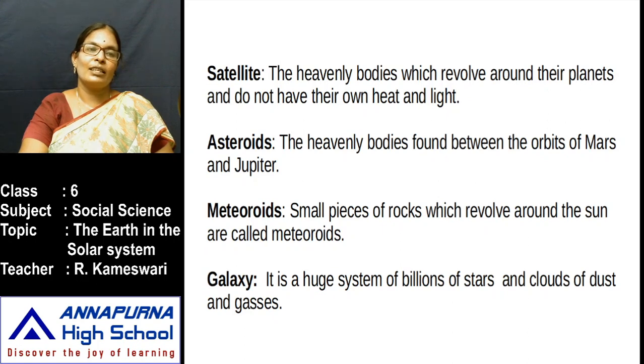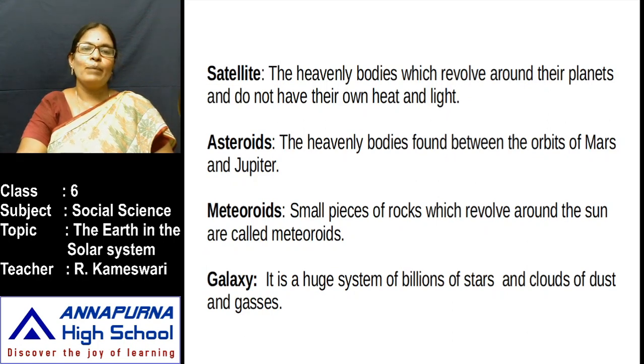I will explain all those keywords. Listen carefully. Satellite: the heavenly bodies which revolve around their planets and do not have their own heat and light are called satellites. Another name for satellite is moon. Next one, asteroids: the heavenly bodies found between the orbits of Mars and Jupiter. Some heavenly bodies revolve around the sun between the orbits of Mars and Jupiter. Those are called asteroids.